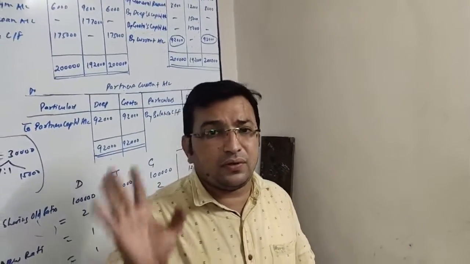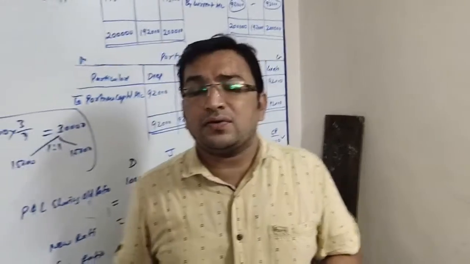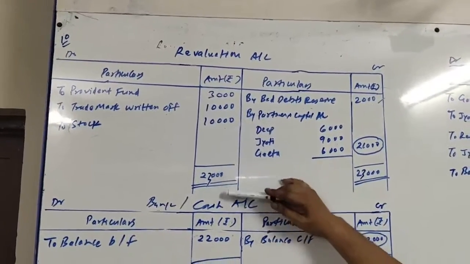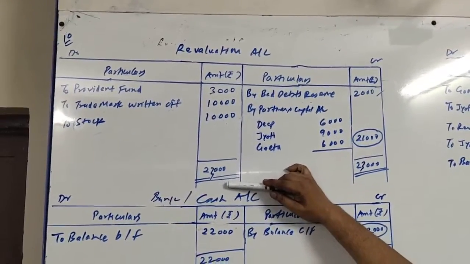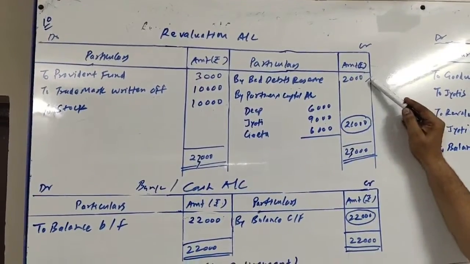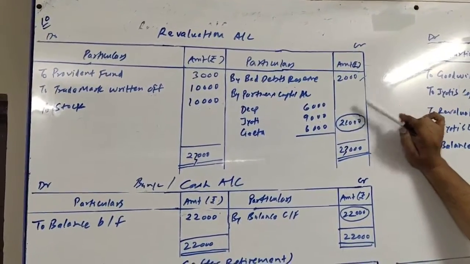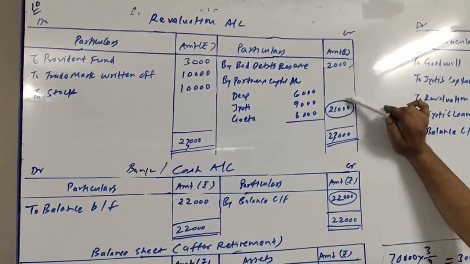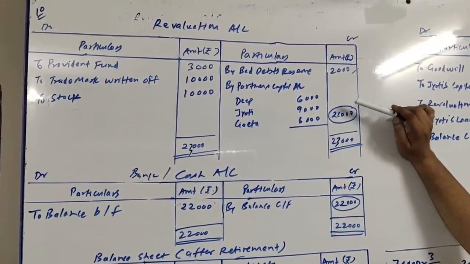Alright, before giving any effect in the capital account for changes in capital, what we need to do? First of all, we need to close the revaluation account. So on the debit side a total of 3 items are given and its total is 23,000. On the credit side only one item is there, 2,000. So the difference will come 21,000, which will be distributed among the partners. It is a loss on revaluation.